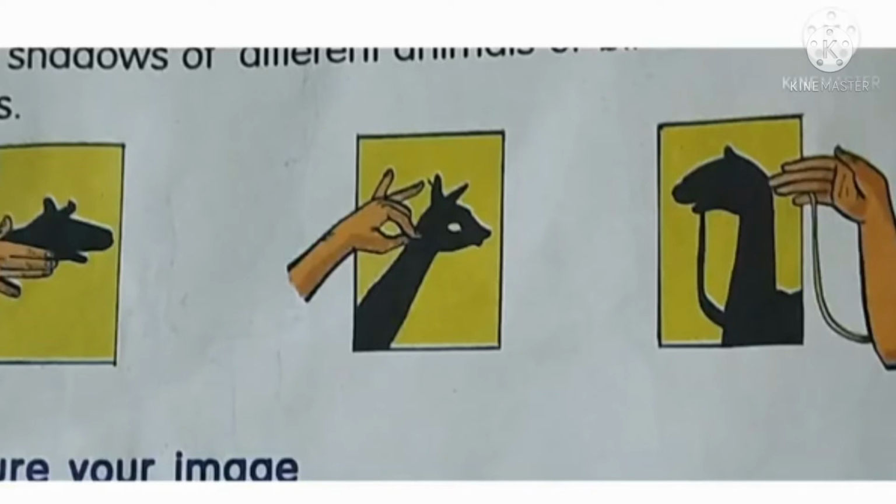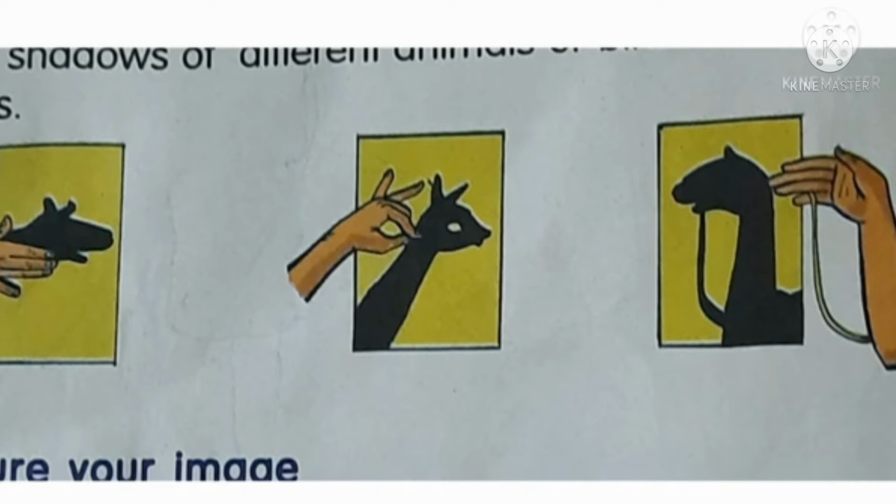Next, play with shadows. Switch off the lights in your study room. Light a candle and place it on the table, or you can use a lighted torch. Make shadows of different animals or birds on the wall using your hands and fingers. Can you see these pictures? Observe your image.